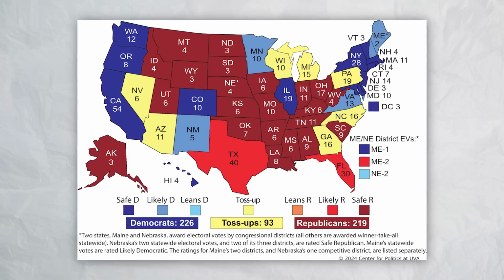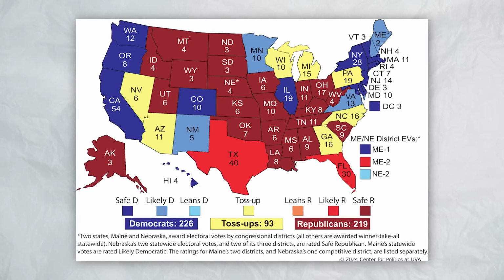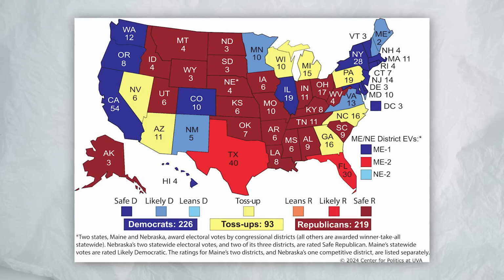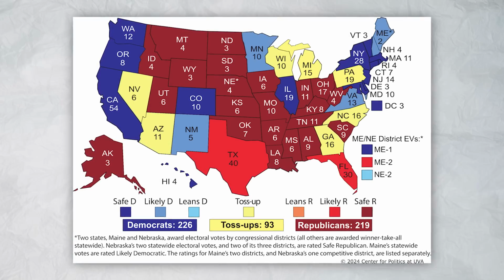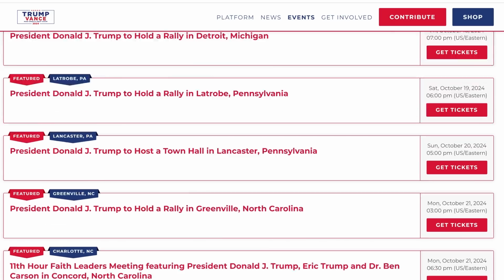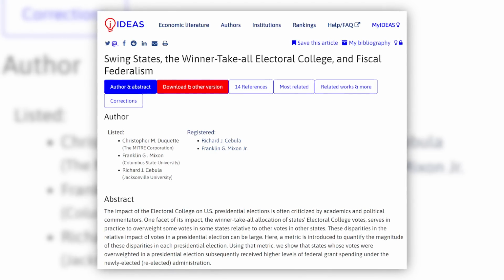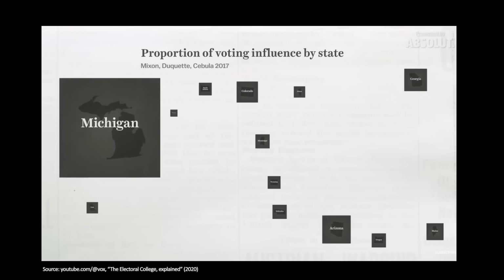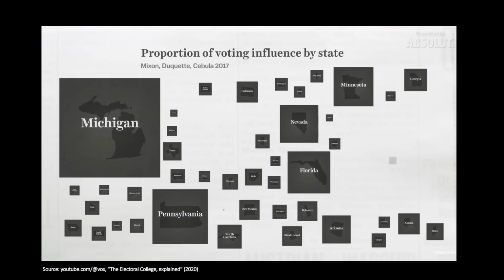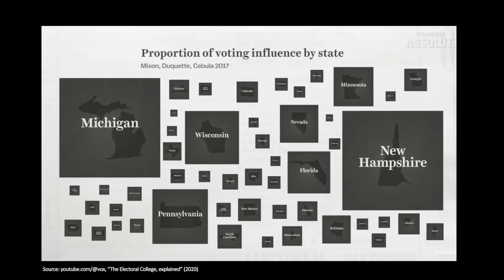Those are going to be the states that will determine the final outcome of the election, because for the rest of the states, it's pretty clear which party they're going to go for. That's also why the presidential candidates put way more campaigning effort into swing states, and why most of their rallies take place in those states. According to this study from 2017, voters in Michigan had 51 times the amount of influence on the outcome of the 2016 election as voters in Utah, for example. So again, the power isn't exactly distributed equally among all citizens.